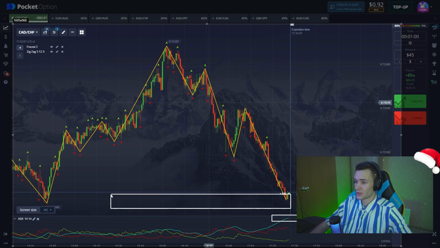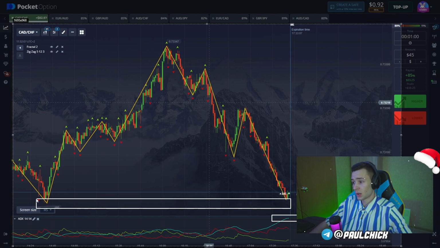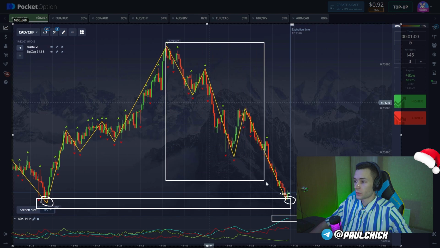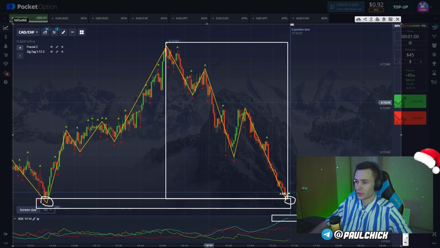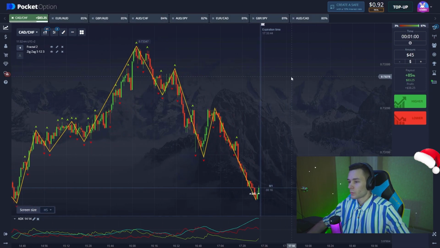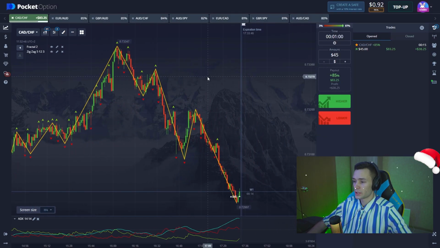Also there's touching of the support zone. The local low has been updated, and the ADX also went up because there's a strong correction from this level, and it is definitely a good signal for opening a long position. So we already see a great breakout, exactly as I told you guys.